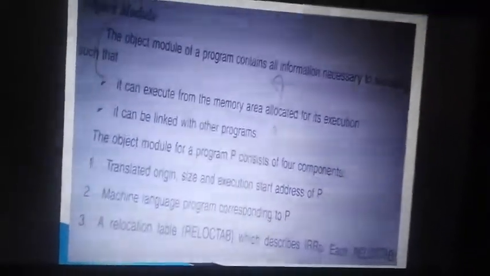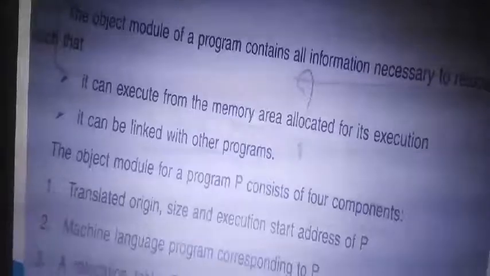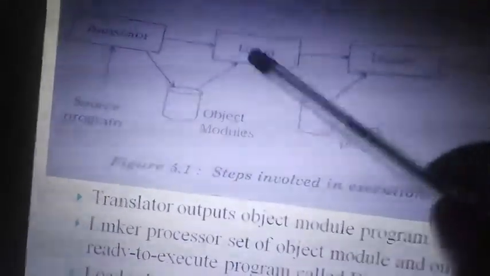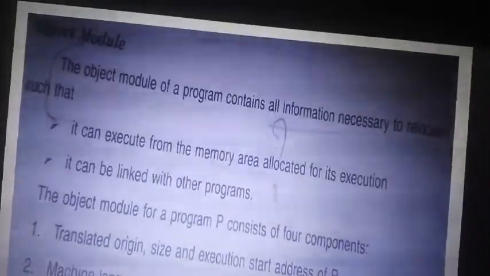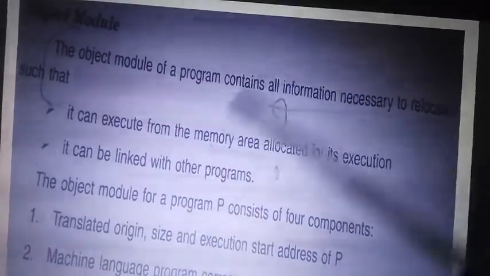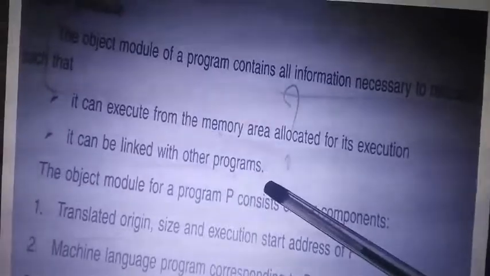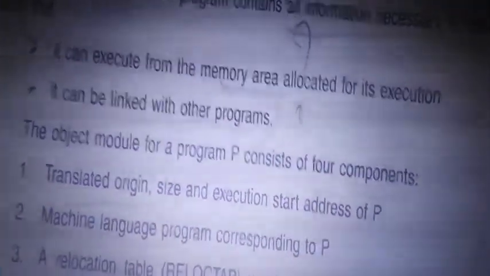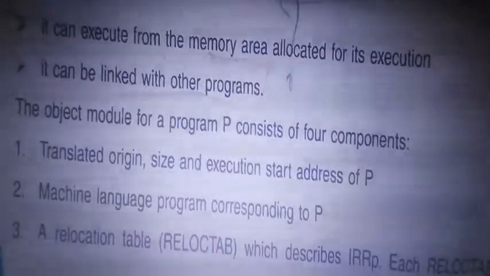L symbols. So object modules, what are the things we are passing to the loader? Object modules means the object programs. They are given by the translator and passed to the linker. What do we have in this object program? Where the execution should start and how to link the other programs, because there can be an external program whose address the assembler doesn't know, right? So how can it be linked? All that information will be there. So what is the information?